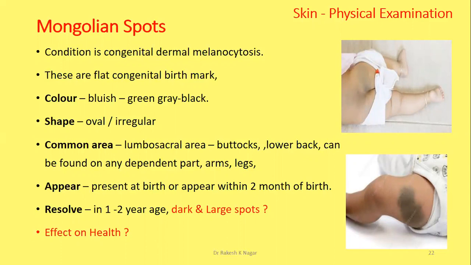They are present at birth or appear within 2 months of birth, as per the melanocyte formation. They resolve in 1 to 2 years of age. Small or light patches resolve in 1 to 2 years. Dark and large spots may continue 10 to 15 years or may be found in older adults. What is the effect on health? These are known to have no harm on health, non-cancerous, and no need for any treatment or management to resolve them.